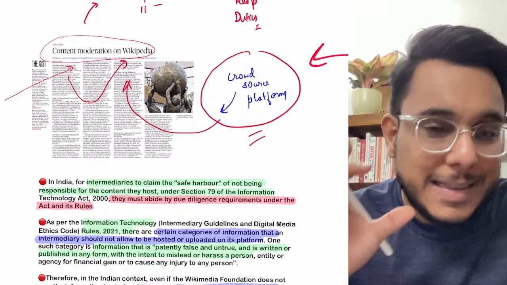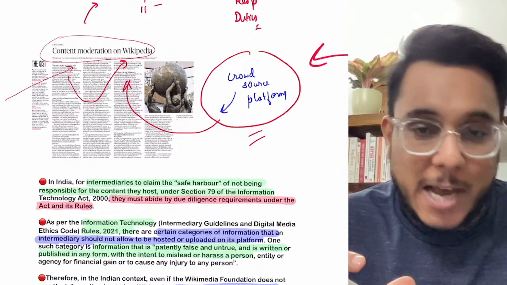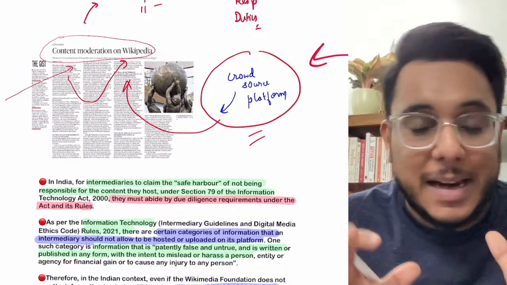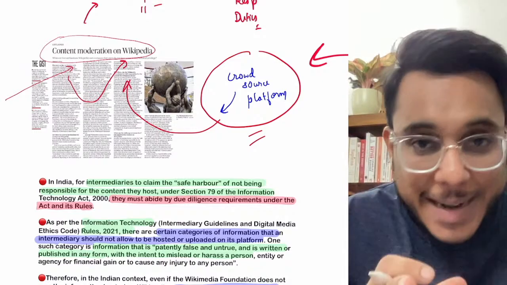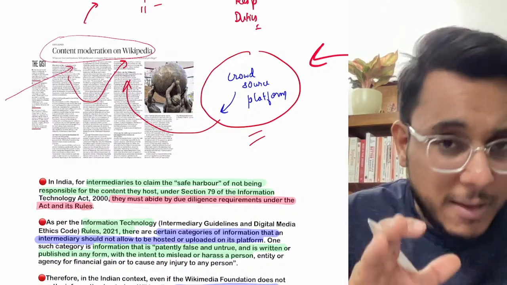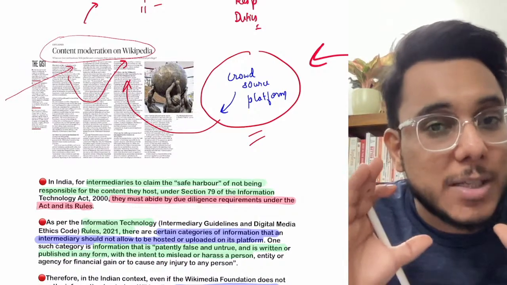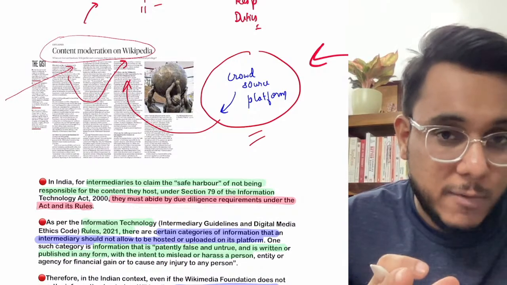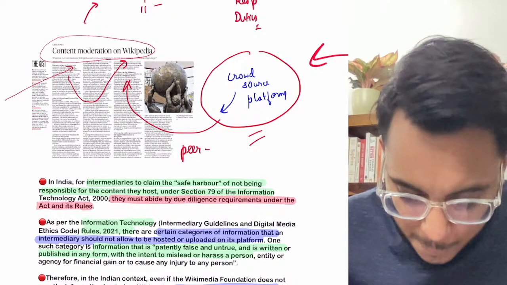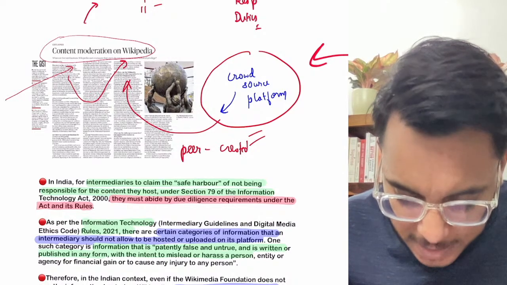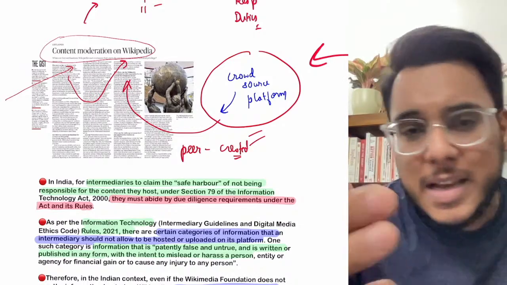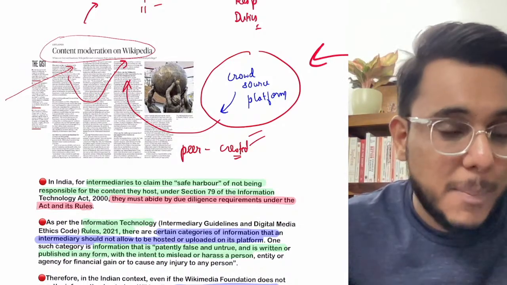Simply it means that there are no authors hired by Wikipedia, or no official content writers. Rather, citizens can update the pages on Wikipedia. They can write information in Wikipedia, but they have to give a source, saying from where they got the information. So it is peer created. It is a peer created encyclopedia. Peer created means that we people contribute to Wikipedia. Even if you want, you can update or edit a page of Wikipedia.